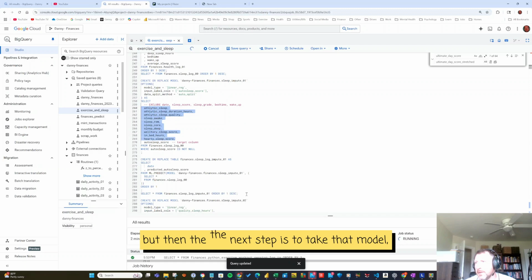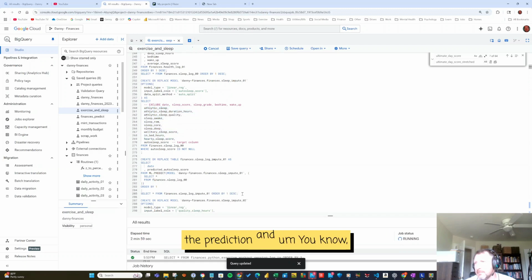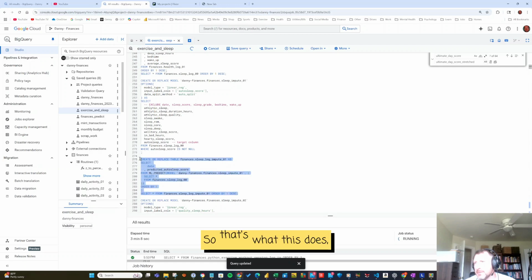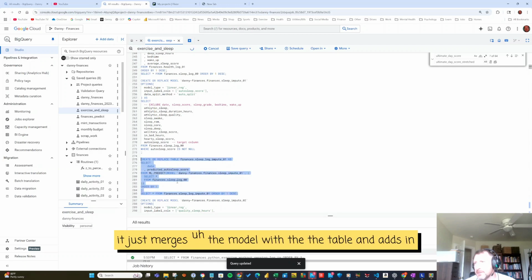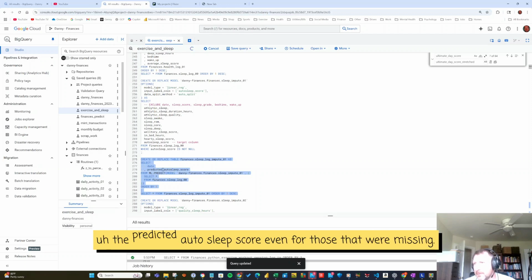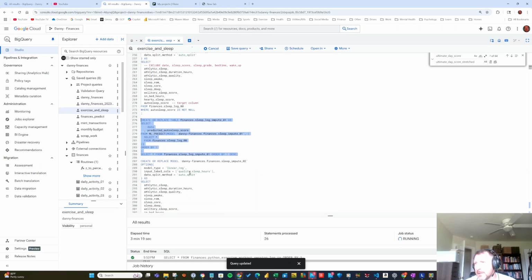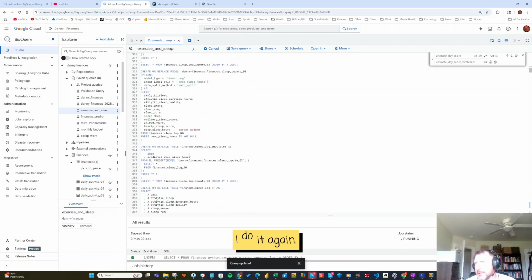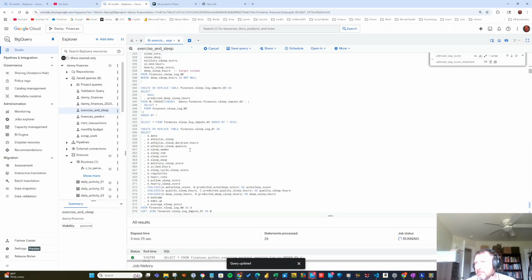But then the next step is to take that model, the prediction, and merge it with the input and come up with the prediction scores even for those missing values. So that's what this does. It just merges the model with the table and adds in the predicted auto sleep score even for those that were missing. And I do that for all of the missing values. So here I do it again.